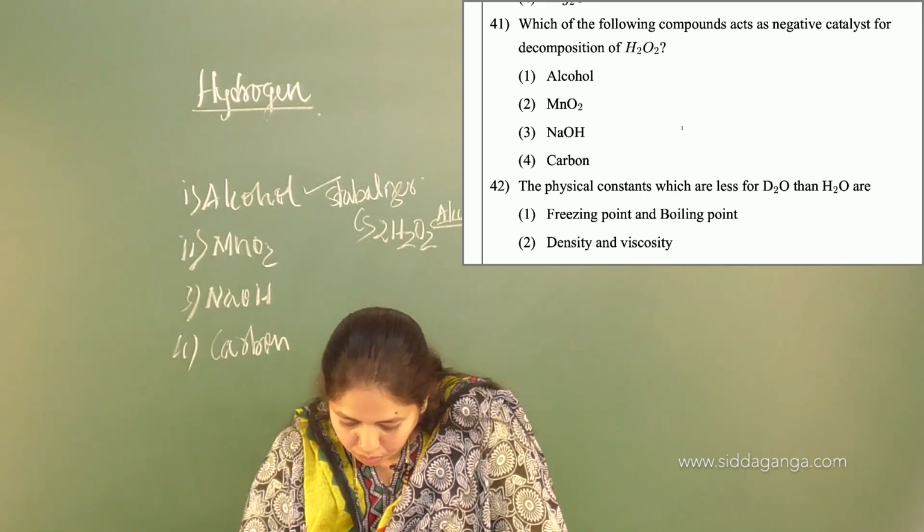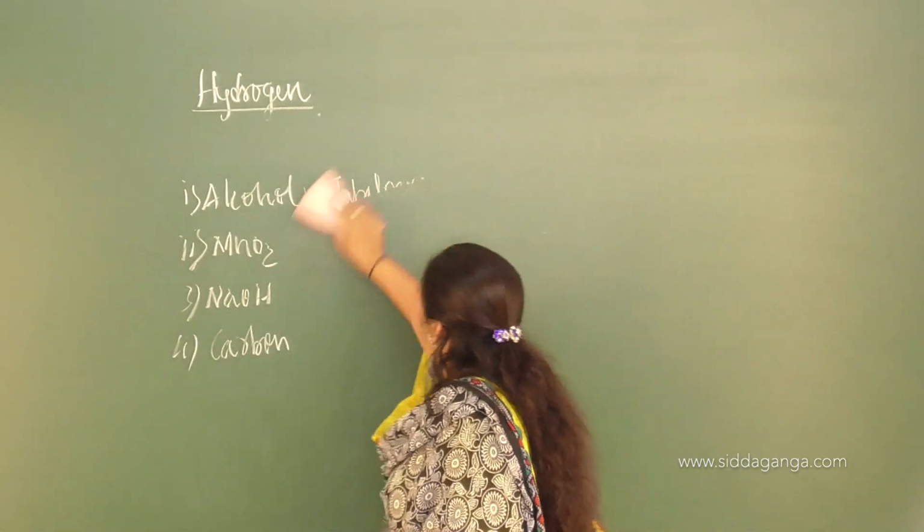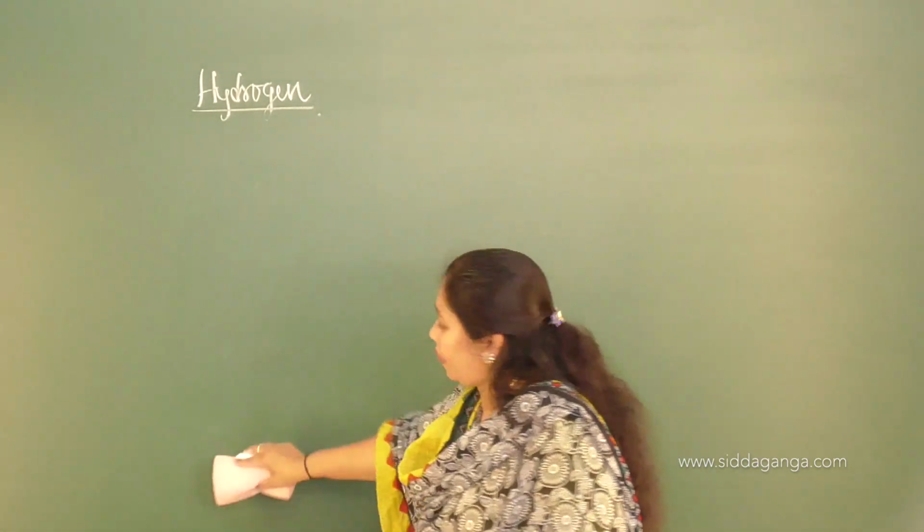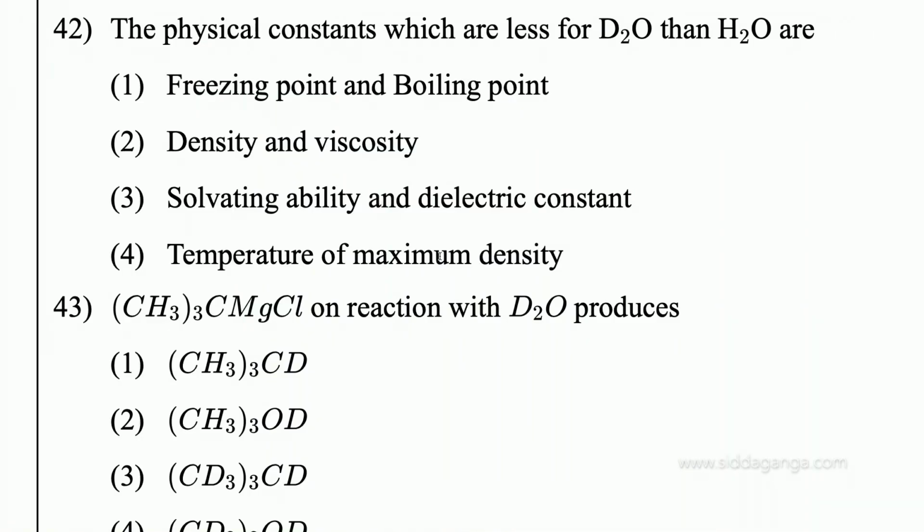Yes, let me discuss one more. The physical constants which are less for D2O, that is heavy water, than for water are: freezing point and boiling point, density and viscosity, solvating ability and dielectric constant, temperature of maximum density.